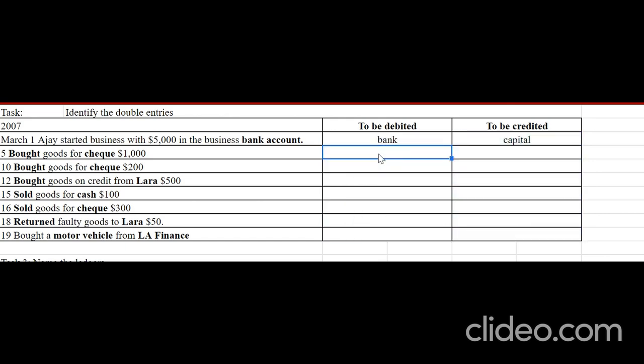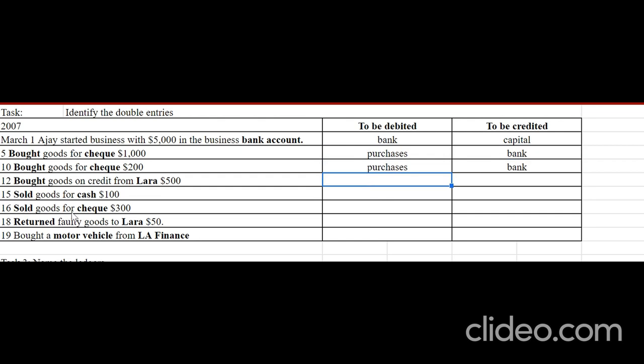Now let's move to the transaction which occurred on 5th. Bought goods for check 1,000. Therefore, purchases debit, bank credit. 10th, bought goods for check 200. Again, it's purchases debit, bank credit.